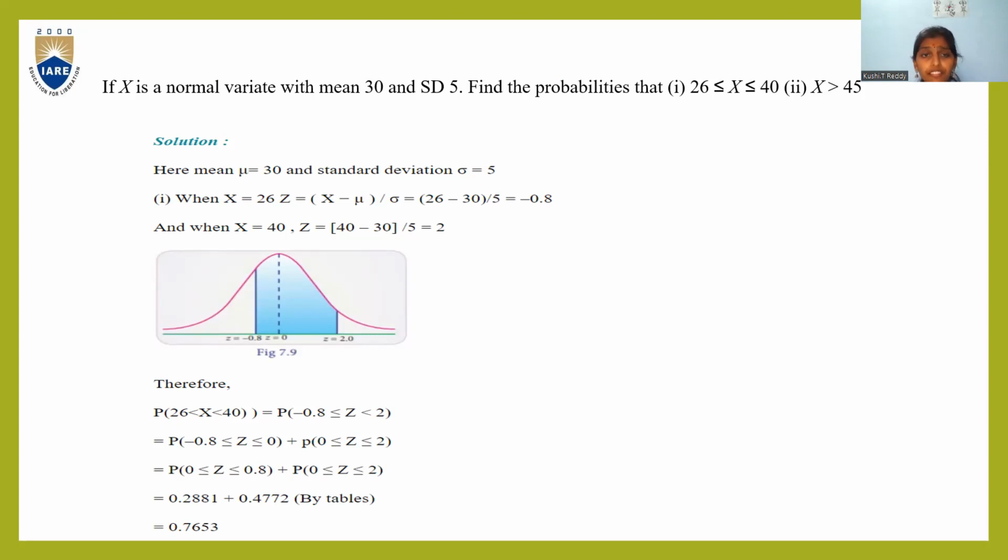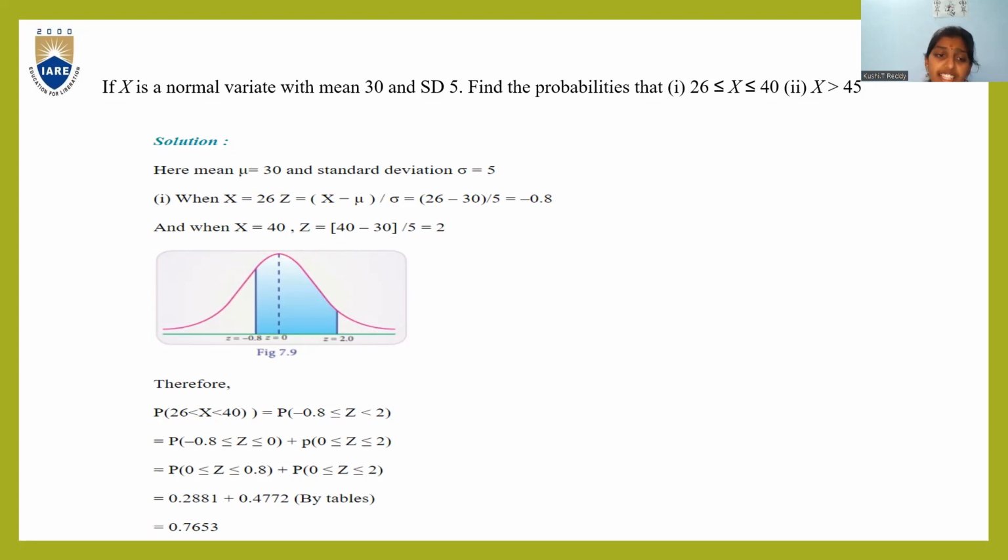It is a normal distribution, so we are going to convert it into the standard normal distribution. For that, the formula is z equal to x minus nu by sigma. From that, we get the z value as minus 0.8. We are going to plot the graph using this z value and find the probability.